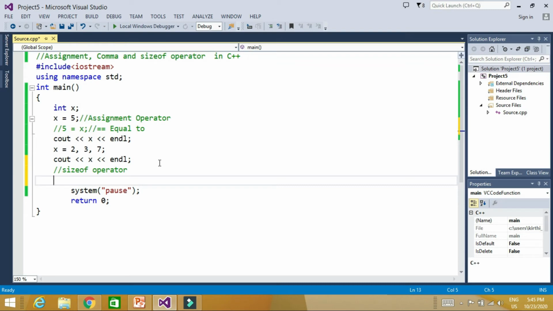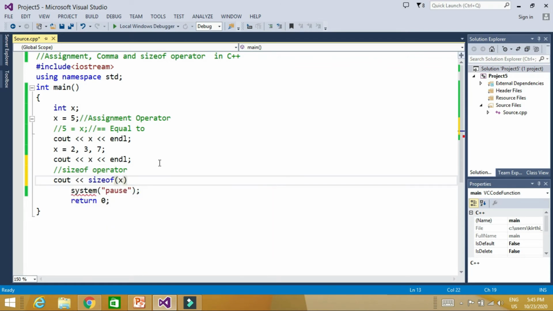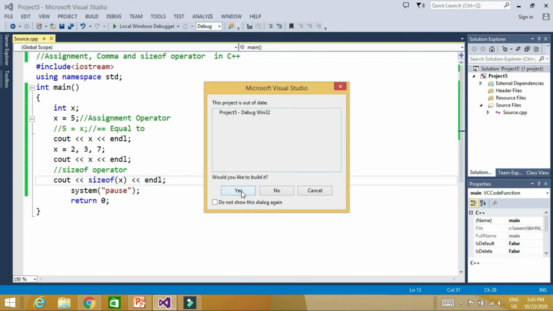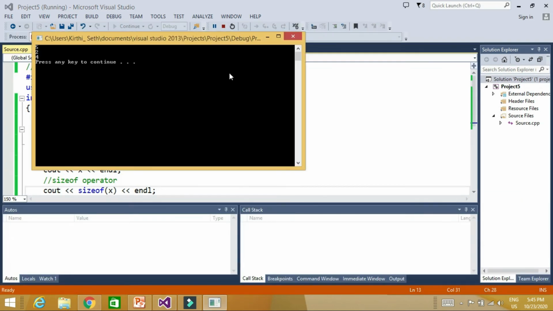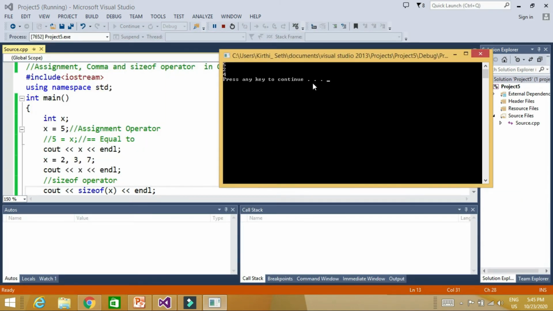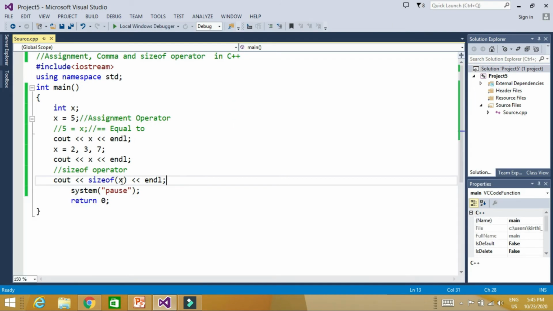For example, let's say I print cout sizeof x. So sizeof x will be the size of an integer, and we know that an integer takes 4 bytes. So it should be 4. Let's run it. See, it is 4.